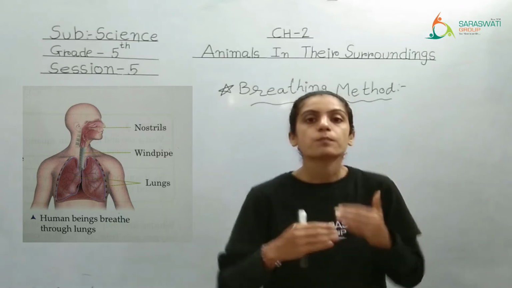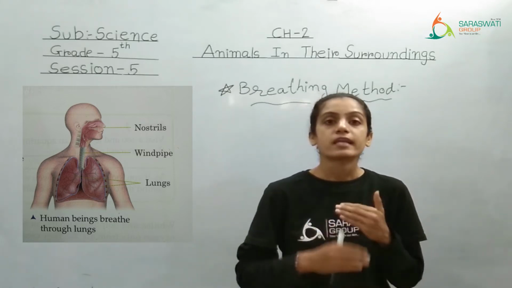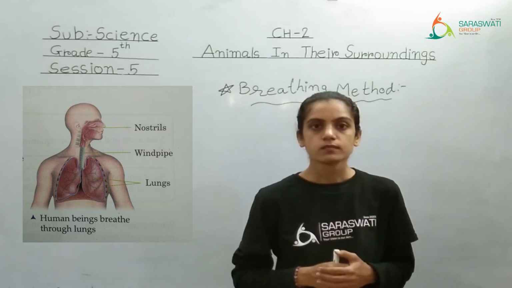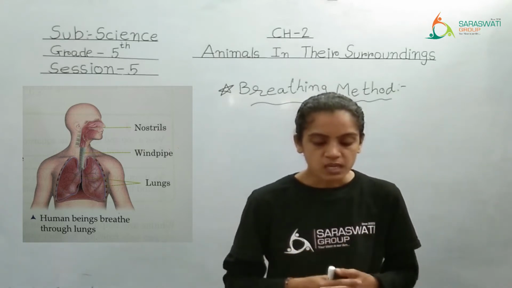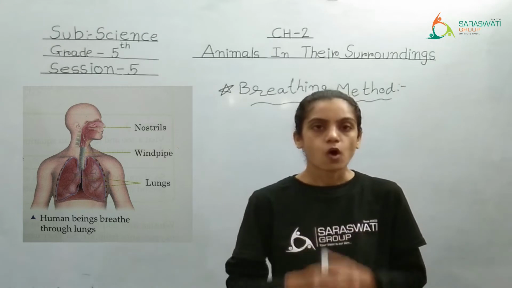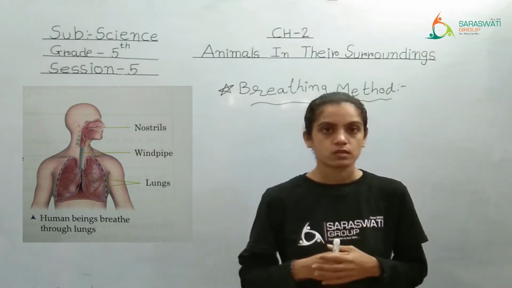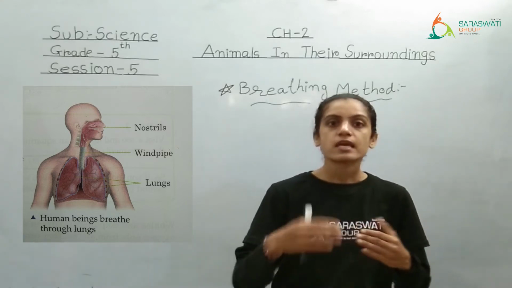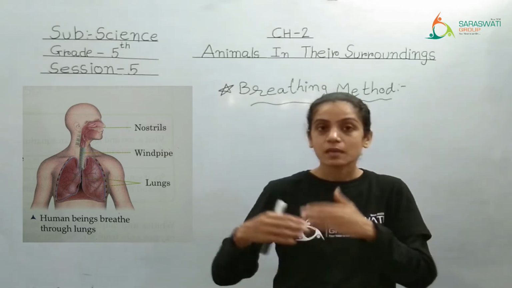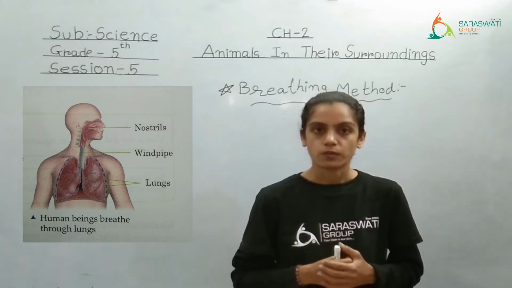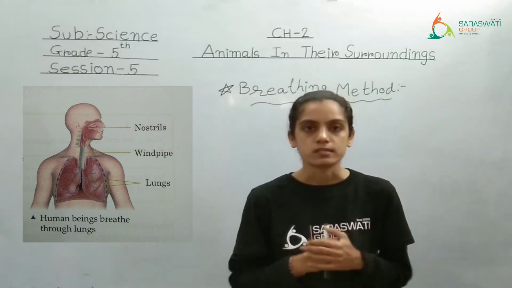So, they have a different breathing method. They don't take oxygen directly from the air, but they take it from the water. Understood? Further, different animals have different breathing organs. If we compare ourselves with the fish, or with some insect, fish will be having different organs for breathing. Like we have lungs, they may have certain different organs, right? So all the animals will have a different method as well as different organs.